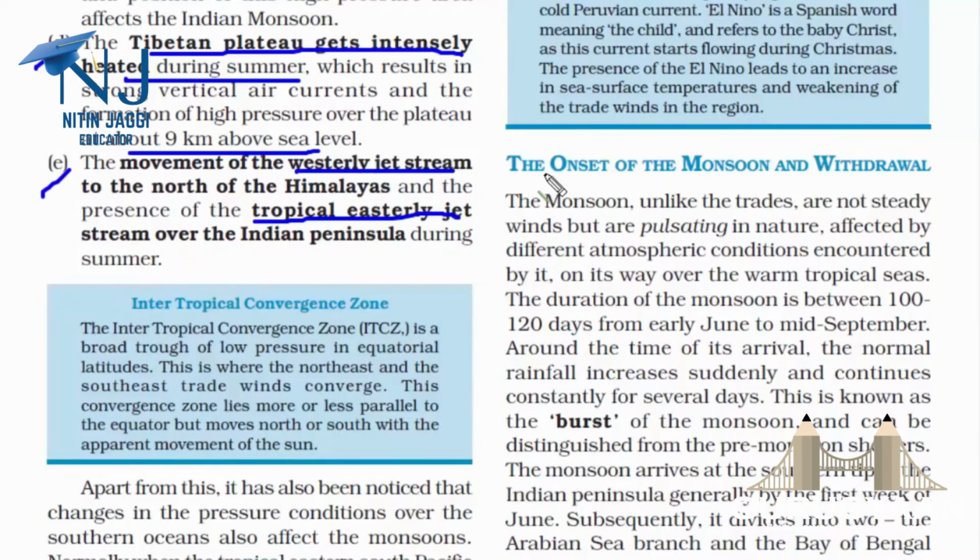So these were the few mechanisms that cause the monsoons in our country. They are important from the examination point of view, so just try to understand them in a visual form with respect to what you feel naturally in the environment. I mean what you notice in the summer and winter, and try to compare with these mechanisms. So this is how you will understand